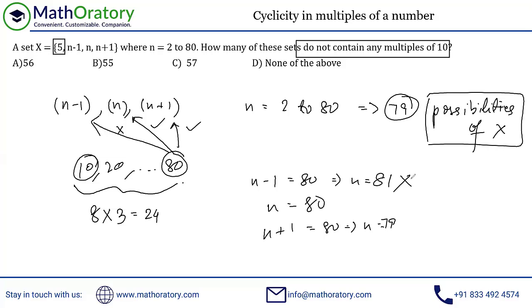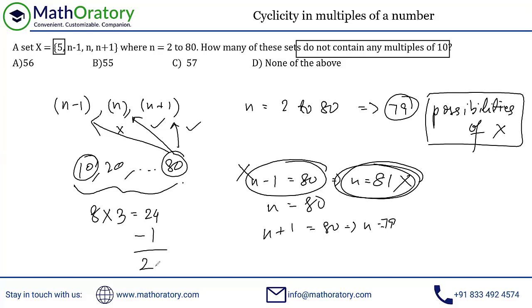But since we do not have this case, n minus 1 cannot take up 80, that case is not allowed. So just subtract this one, and we have 23 possible cases in which x has a multiple of 10. So these are the cases in which x has a multiple of 10, right? We are supposed to not count them up.